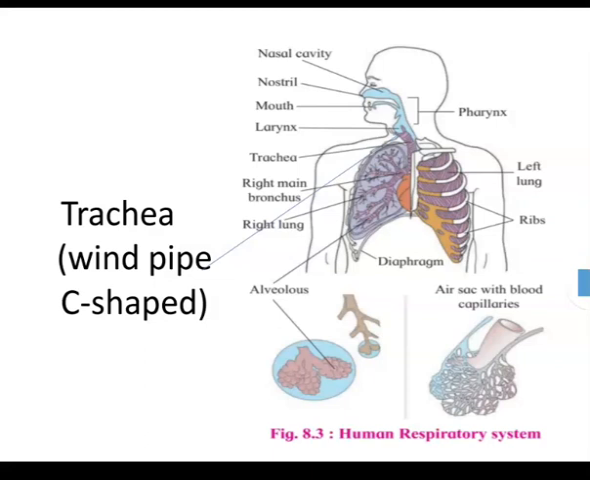the trachea, the windpipe. It is a long tube about 10 to 12 centimeters in length. It runs through the neck in front of the esophagus and extends up to the middle of the thoracic cavity. It is supported by C-shaped rings of cartilage which prevent the collapse of the trachea. It is lined by ciliated pseudostratified epithelium and mucous glands. It traps unwanted particles, preventing their entry into the lungs.